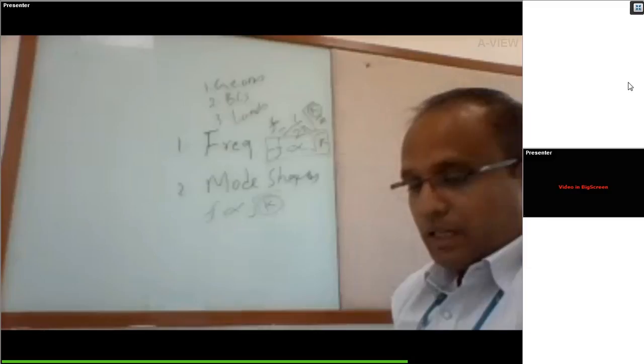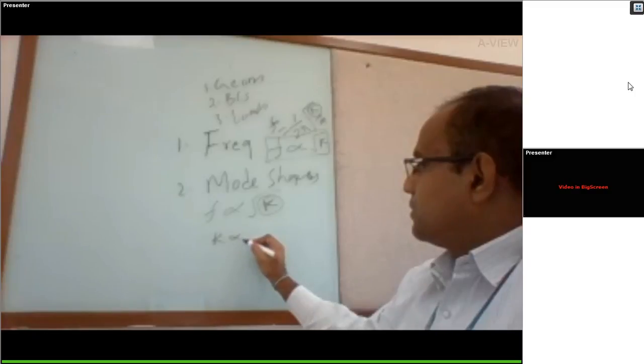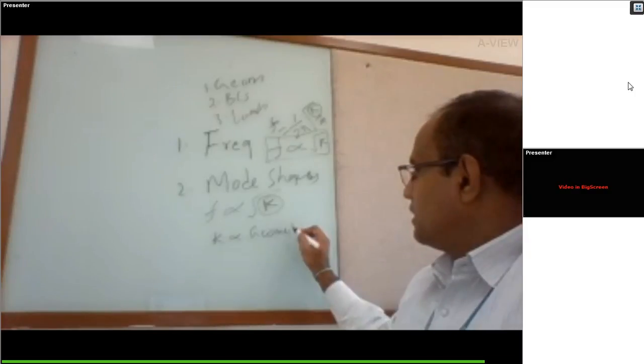So frequency is directly proportional to root over K. What exactly, how can we get the stiffness? Basically, stiffness depends upon geometry parameters.